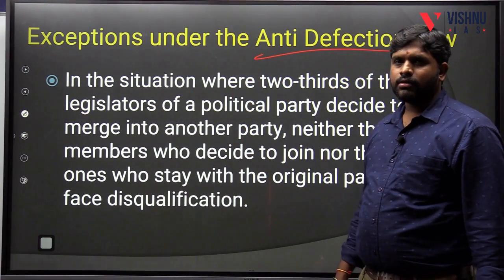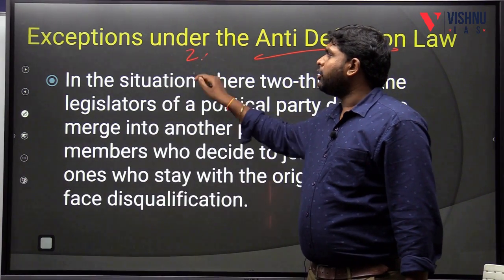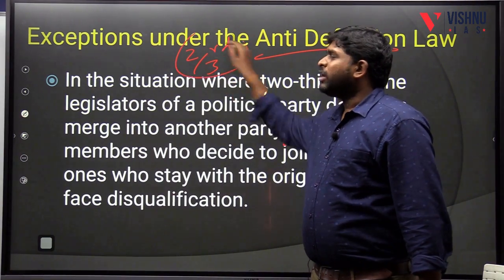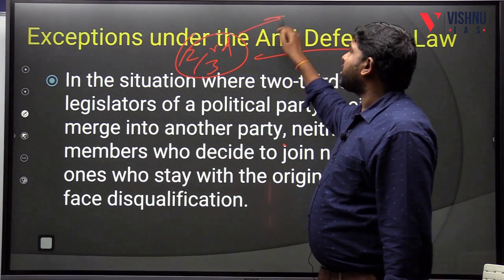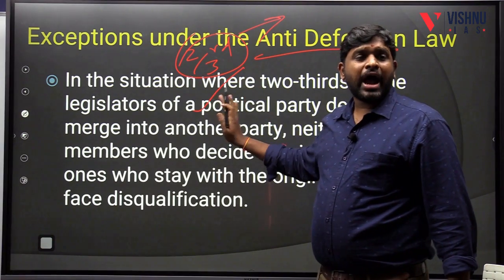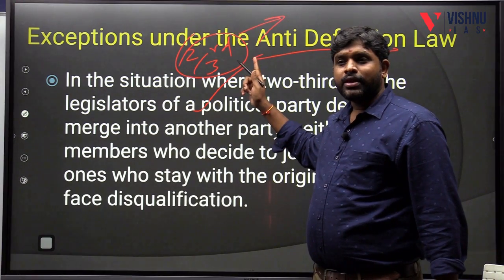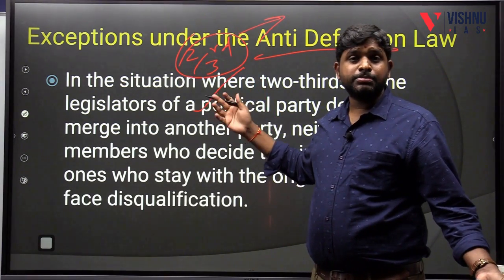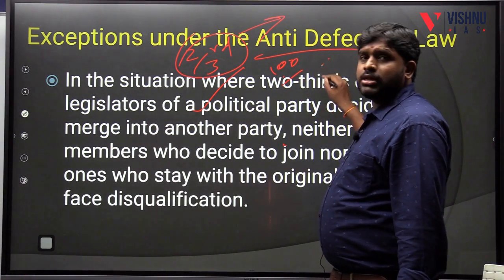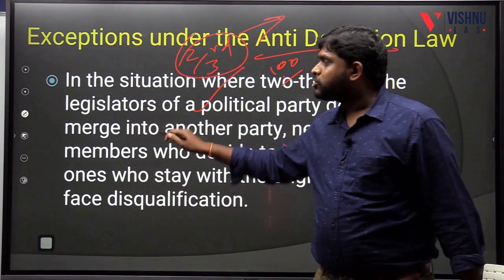Exceptions under anti-defection law. In the situation, 2/3 of a political party members choose to resign from one political party and join another party. 2/3 is a very big number. So it might be some genuine case. So anti-defection law will not be applied if 2/3 members of one political party jump into another political party. Why? Because 2/3 members means, for example, if 100 members are from one political party, 66 members are going into another party, it means a very big thing. So there is something problem with the political party only. So it is exempted.